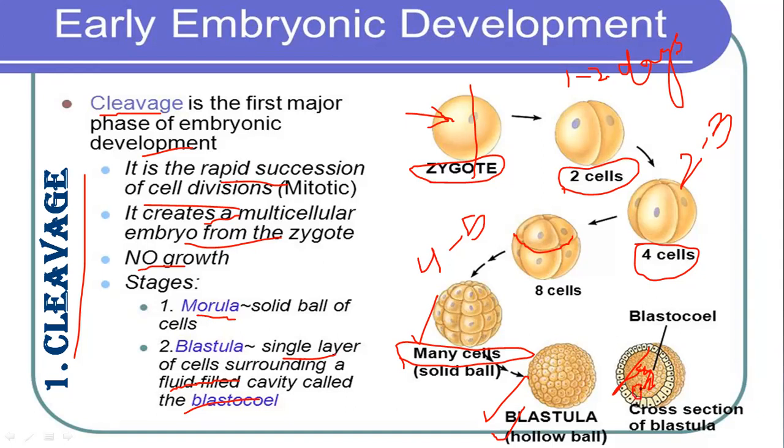The outer layer of cells is called the trophoblast. The trophoblast cells help in penetration into the uterine wall, or implantation, and the placenta is going to be formed by these trophoblast cells.